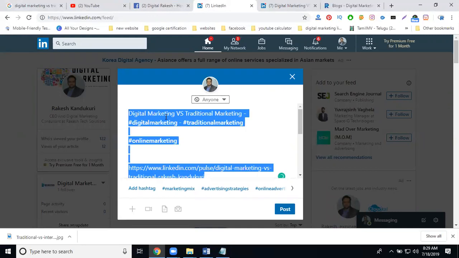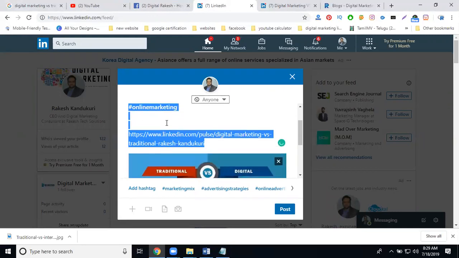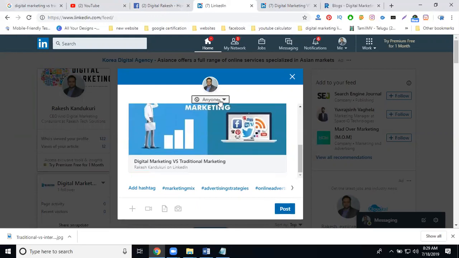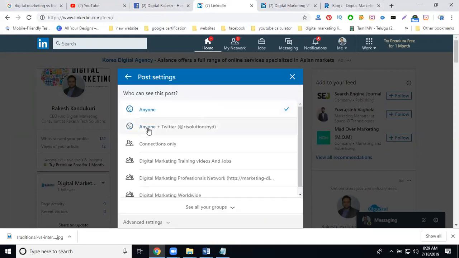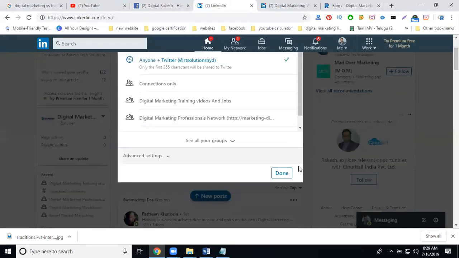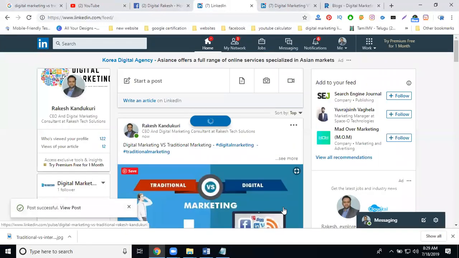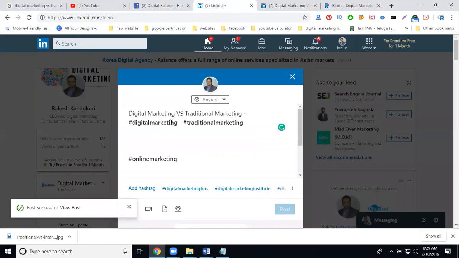Control C, Control C. What link will be there? Delete. Why do I always select the content along with the link? Anyone plus Twitter. Post it. So nothing more we can do. We can go to an individual group, nothing required. Just post on your profile, paste it.